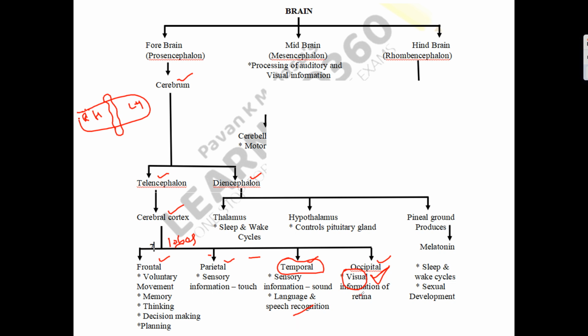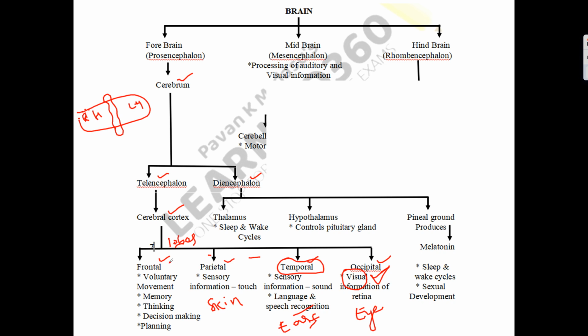It means the occipital lobe is associated with the sensory organ, the eye. The temporal lobe is associated with the sensory organs, the ears. Whereas the parietal lobe is associated with the skin, so it will process touch.